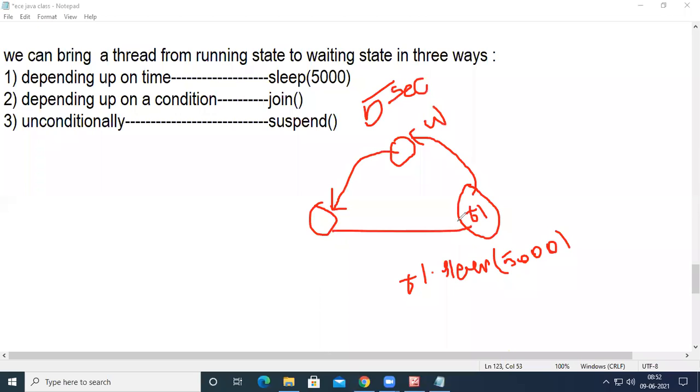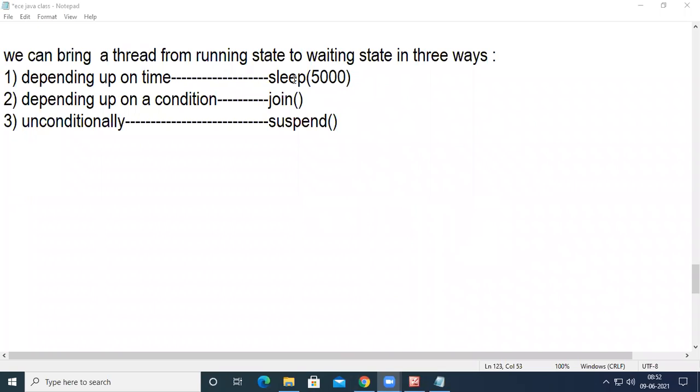And from the ready state to running state, we cannot predict when it will be done. It depends upon CPU scheduling. When the CPU is very busy, it may take some time to execute T1. When the CPU is very free, immediately when T1 arrives into the ready state, it will be executed in the running state. So sleep is the method used to suspend a thread depending upon time. The sleep method takes a long integer value as input, where we provide the time in milliseconds. When we want to suspend a thread for 10 seconds, we need to pass a value of 10,000 to the sleep method.